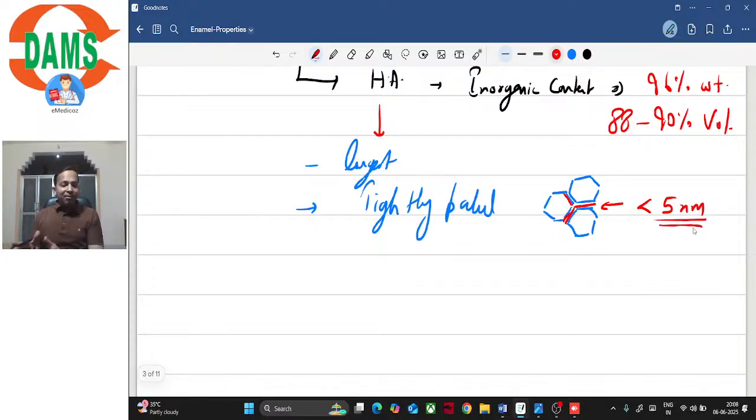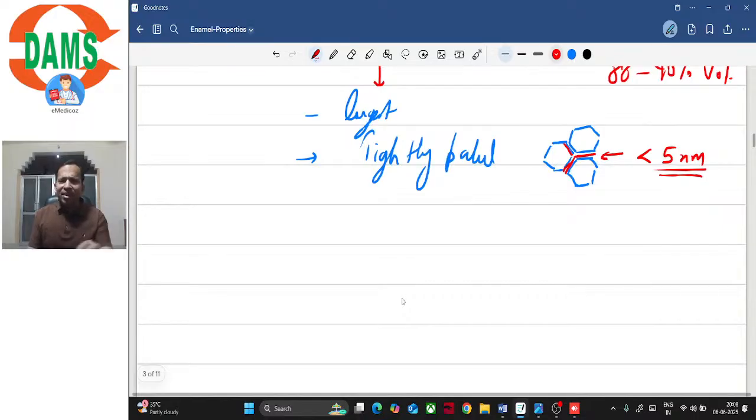They are so tightly packed. Because of these factors, enamel is the hardest tissue. Now obviously when it is the hardest tissue, it will have some disadvantages. Now what are the disadvantages? The disadvantage is that it is brittle, right?